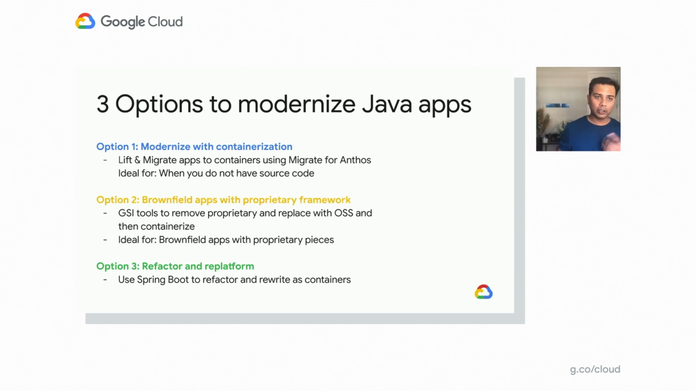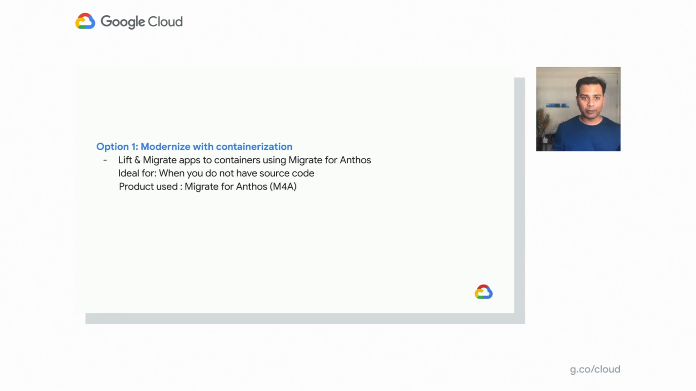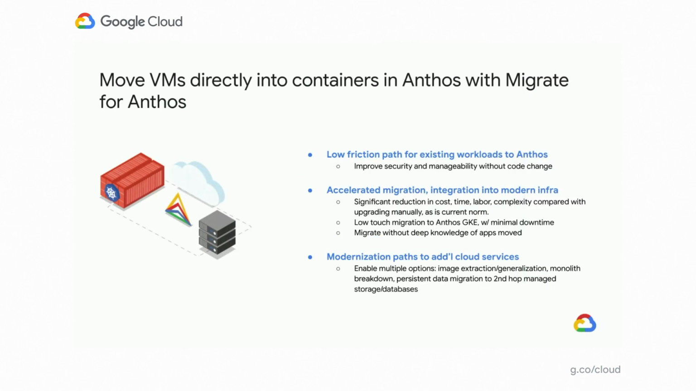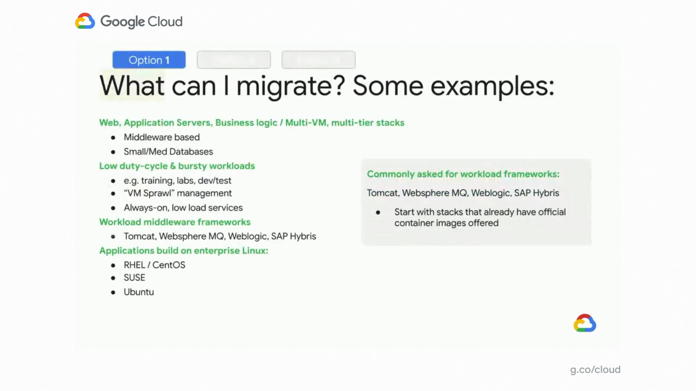But for today's talk, we're going to be just focusing on the Migrate for Anthos solution. Migrate for Anthos allows you to move your VMs directly into containers right out of the box, because it offers customers a way to migrate workloads, whether you're running them on VMs or bare metal. This provides a low friction path for any existing workloads to quickly move to Anthos, and provides accelerated migration as well as modernization paths to additional cloud services.